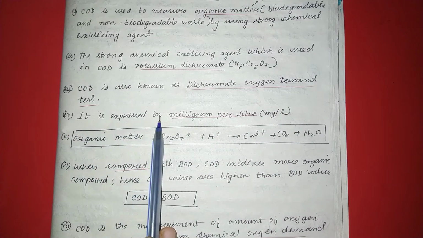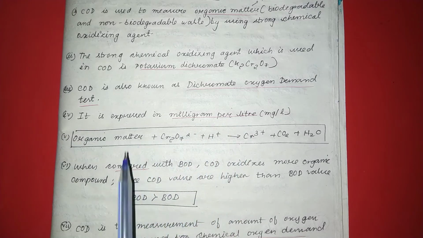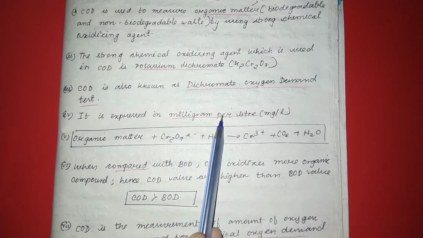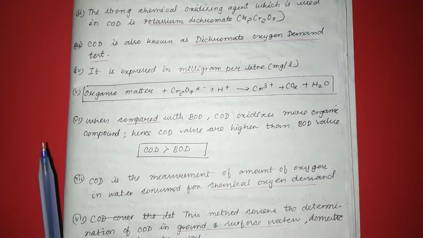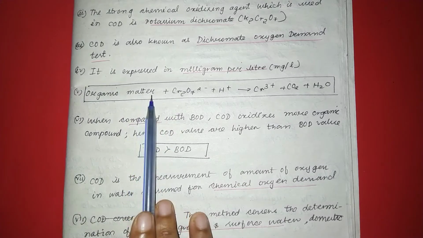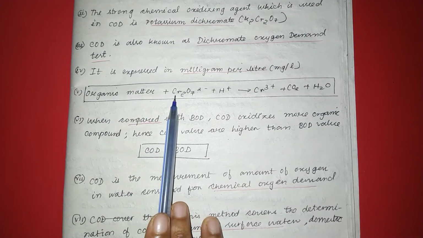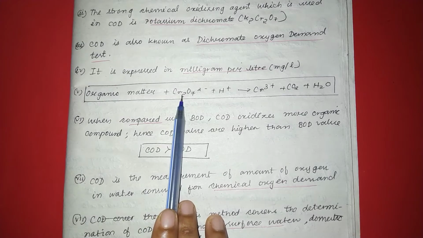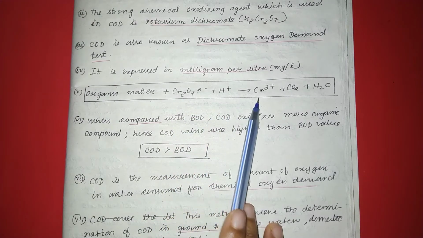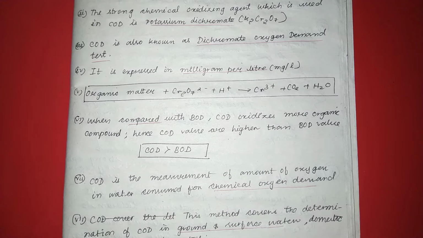It is expressed in milligram per liter. The COD measurement is expressed in milligram per liter. Organic matter, that is both biodegradable and non-biodegradable waste, plus potassium dichromate give rise to Cr3+ plus CO2 plus water.